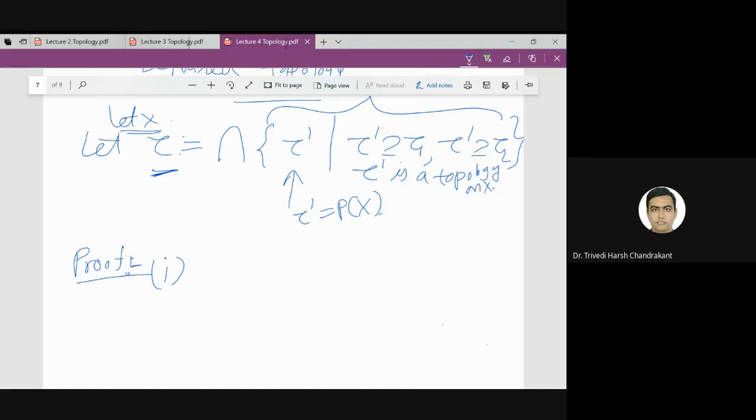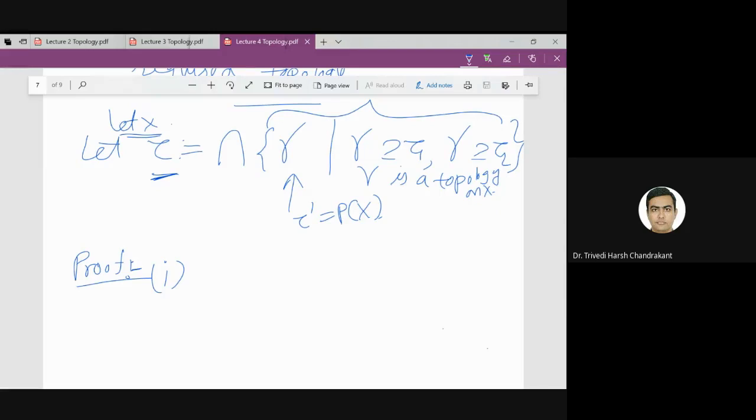Or otherwise I can use some other notation, let us say gamma. So that dash thing we will not require, we will just denote this topology by gamma.